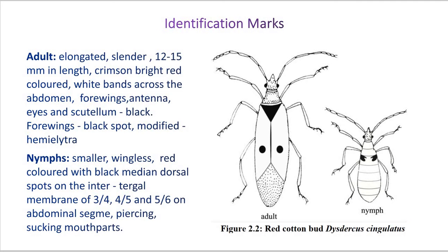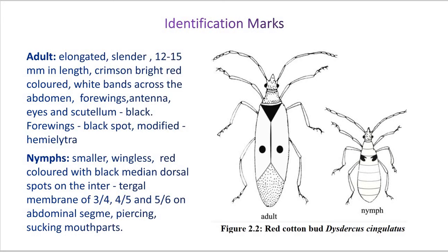Now, if we discuss the identification marks of the insect, the nymphs are miniature versions of their adults, but there are variations in the marks. Suppose we first discuss the adult. The adult bugs are elongated, slender insects, 12 to 15 mm in length. They are crimson, bright red colored with white bands across the abdomen.